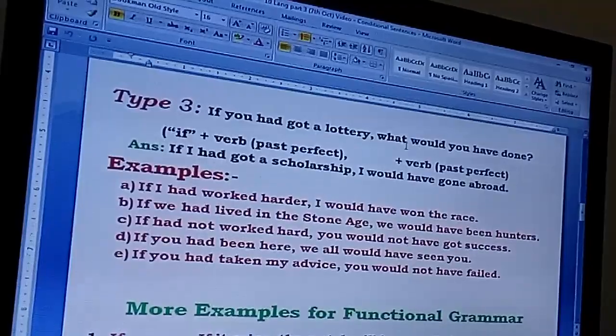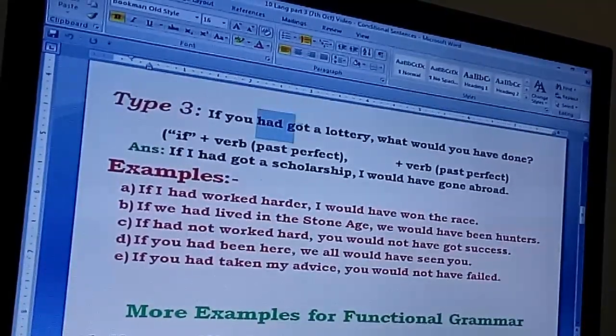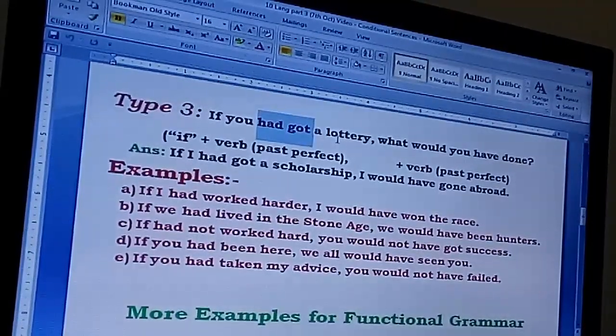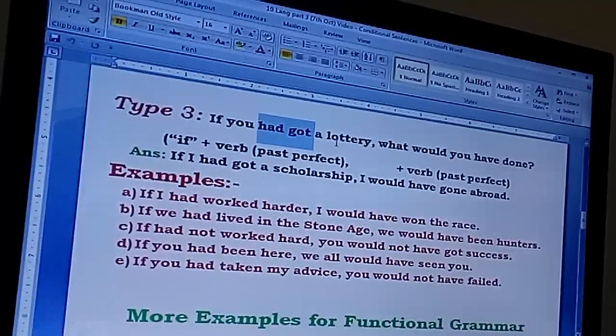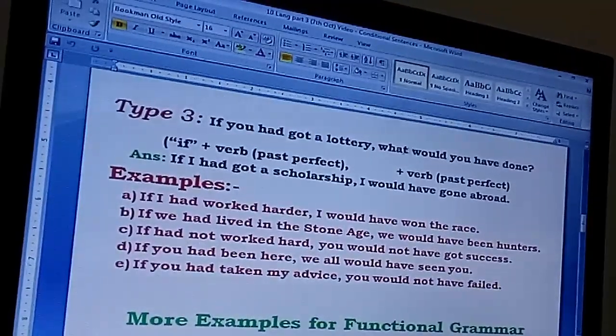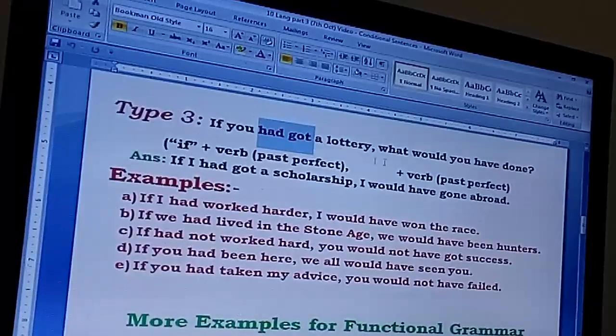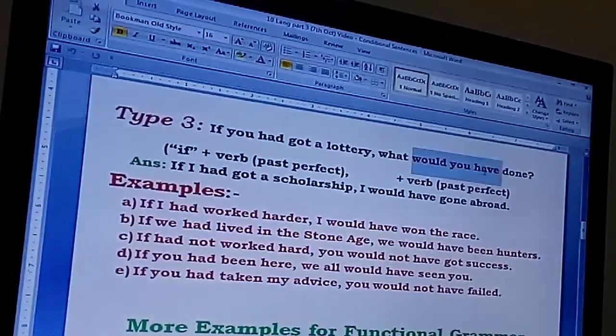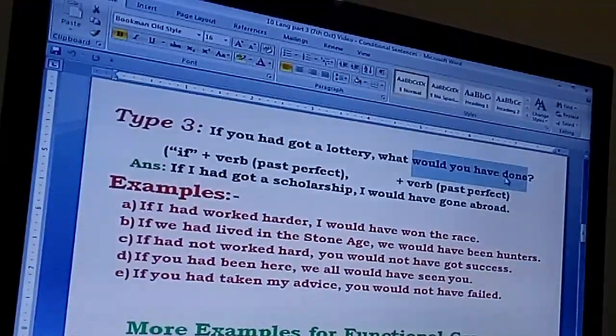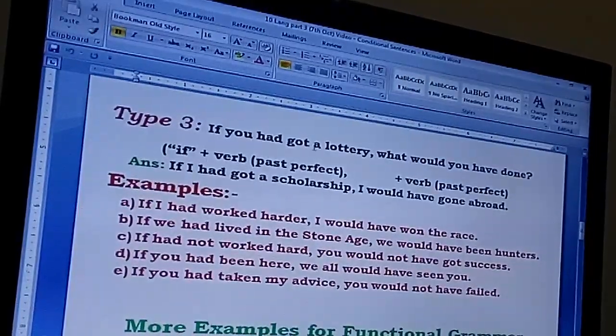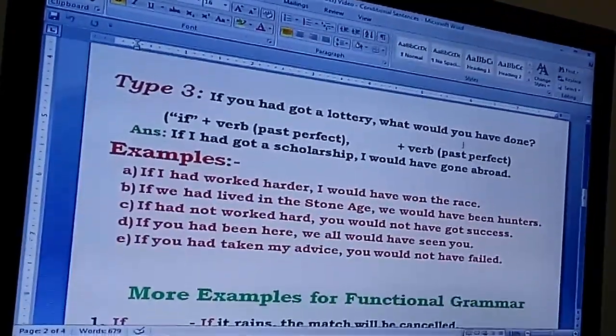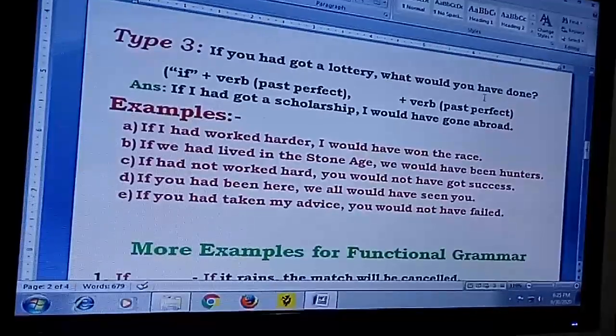If you had got a lottery, you see, had got, so it is a past perfect form of the sentence. And obviously if you had got, you being here, would have you done, would have done. So because of had got, past perfect, you are going one step backward, would have done.